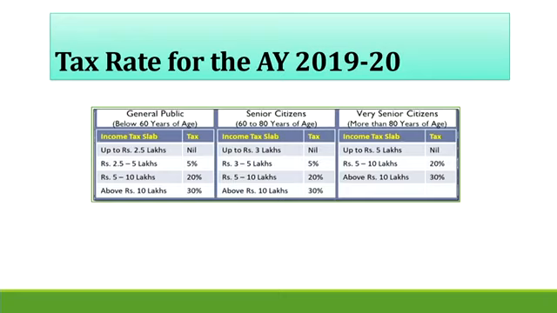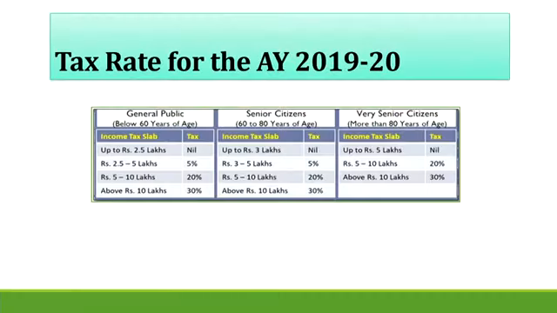If an individual is less than 60 years of age, the slab rate is: up to 2.5 lakh no tax, between 2.5 lakh and 5 lakh 5%, 5 lakh to 10 lakh 20%, and if the taxable income exceeds 10 lakh, the rate is 30%. In the same way, there are different slab rates for senior citizens and super senior citizens.